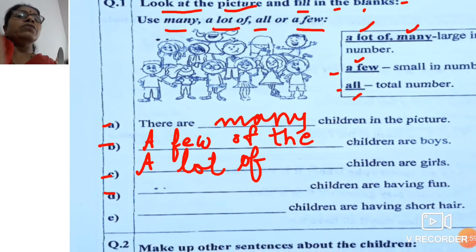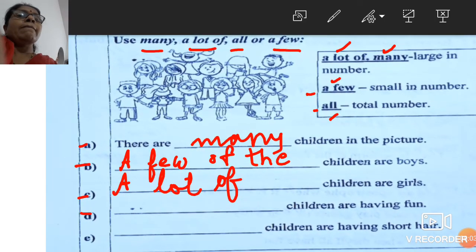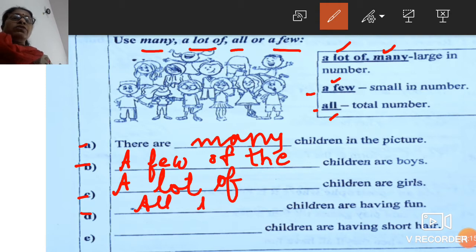I'll keep it like this so that you'll be able to see better. Dash children are having fun. Almost all the children are smiling over here, so we will write all the children are having fun.